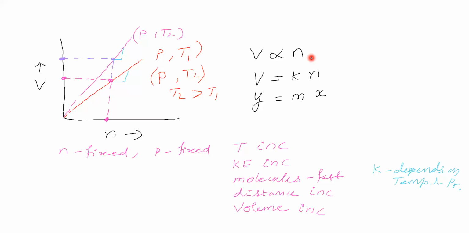What are the laws? Boyle's law says pressure is inversely proportional to volume. Charles' law says volume is directly proportional to temperature. Gay-Lussac's law says pressure is directly proportional to temperature. Avogadro's law says volume is directly proportional to number of moles. All these laws are applicable only for ideal gas.